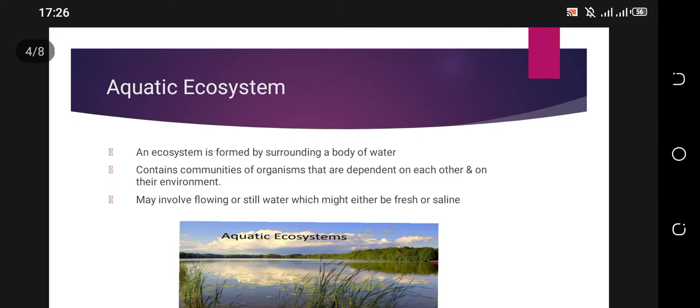To start with the first type of ecosystem, we talk about the aquatic ecosystem. An aquatic ecosystem is formed by surrounding a body of water. That is to say, the community that involves water bodies is what is referred to as an aquatic ecosystem. The community contains organisms that are dependent on each other and on their environment.